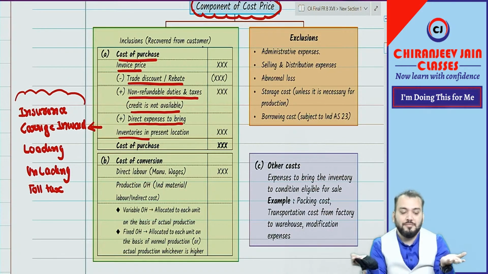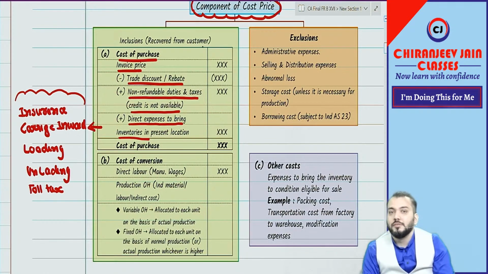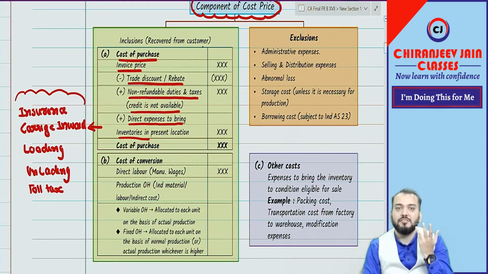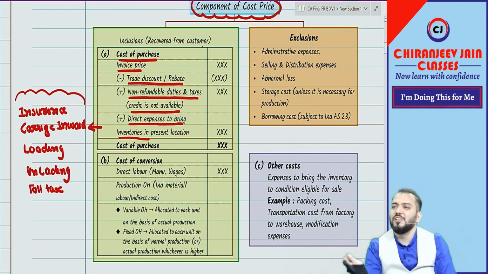Raise your hand. Started saying. Trade discount will always be based on quantity. Generally, even if I am purchasing one item, I can't get trade discount. So trade discount depends. Correct.